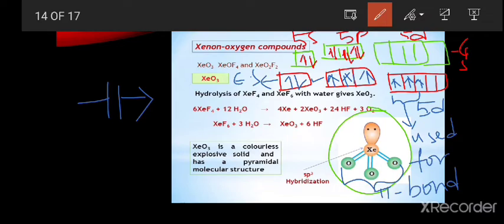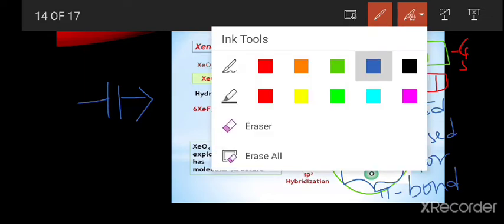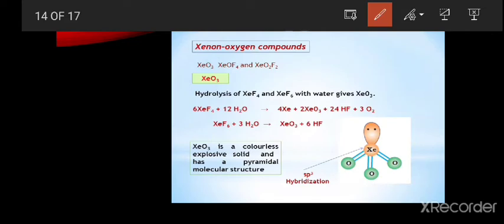Next one, the hybridization is sp3. We have to consider only these. Why? Because the remaining 3 electrons are involved in the pi bond formation with the central atom. That's why we are neglecting the 3 electrons which are present in the d orbital.